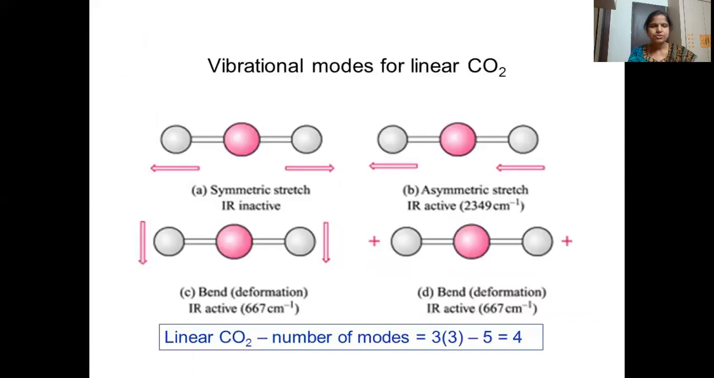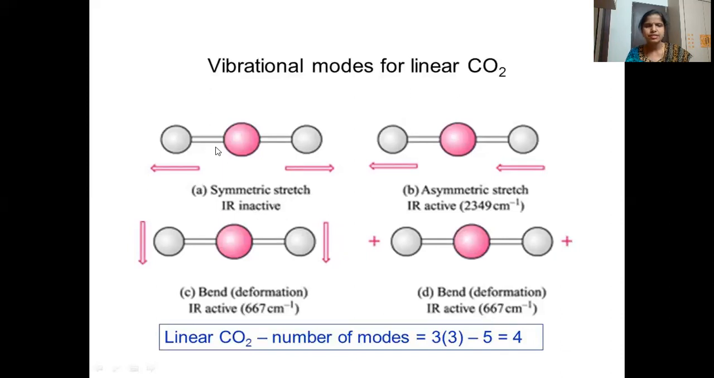Then carbon dioxide is linear. This is carbon, 2 oxygens. So the symmetric stretching mode of carbon dioxide is IR inactive. Even though it is linear, the number of modes when we calculate is 4. Even though it is 4, only 3 bands are observed for carbon dioxide. So symmetric stretching is inactive.